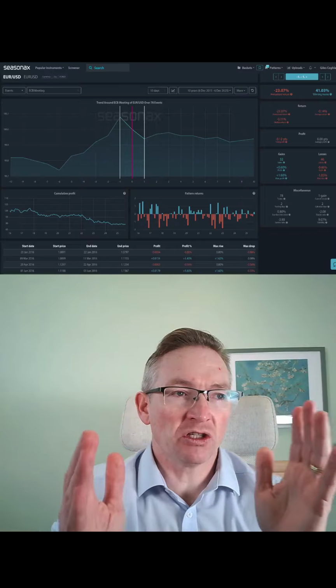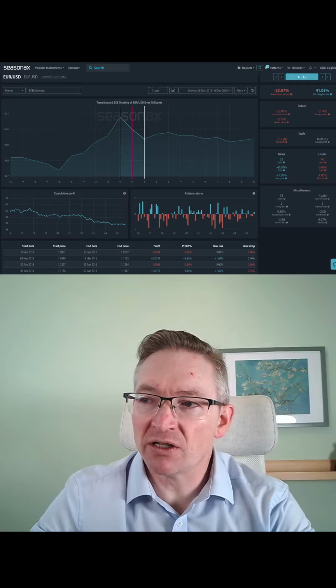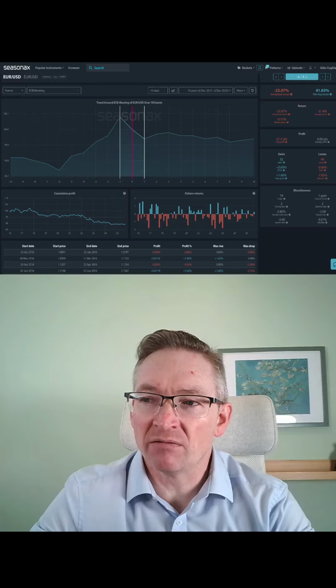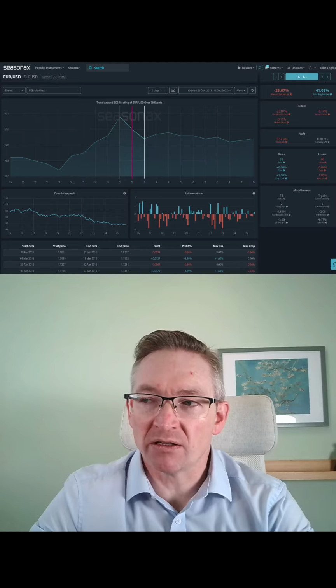So the ranges are relatively contained, and you can see upside surprises peak at about 1.5% and downside surprises peak at about 1.75%. You can just see by looking at this.